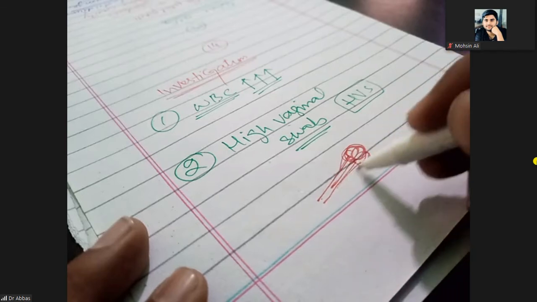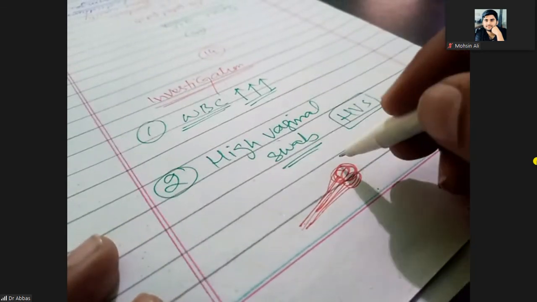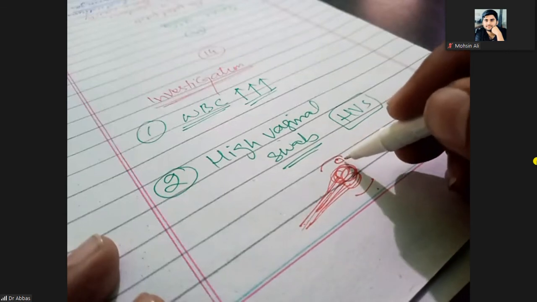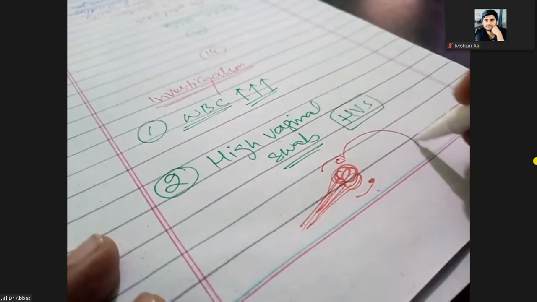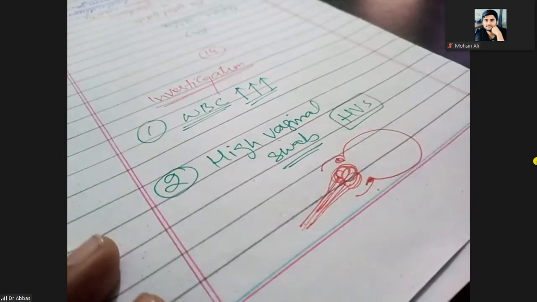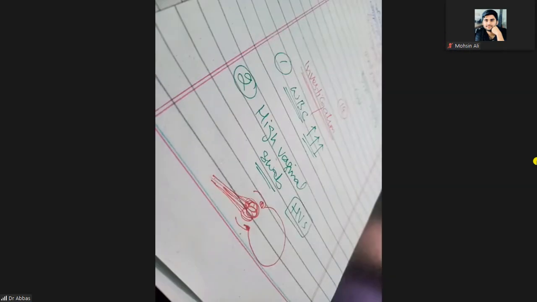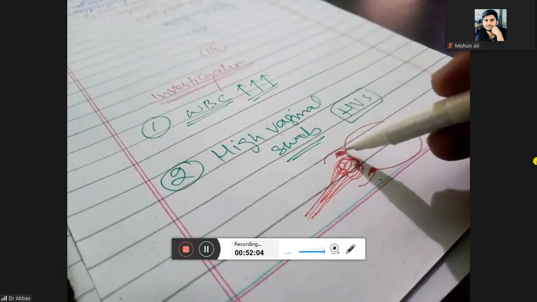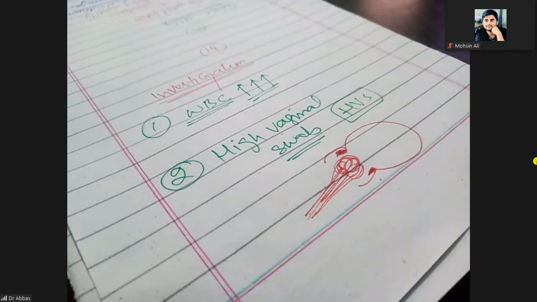This is the cotton rod, and this is the cervix, the vagina. Here is the fornix of the cervix, and this one is the uterus. So you enter the cotton rod and touch it to the posterior fornix of the cervix.